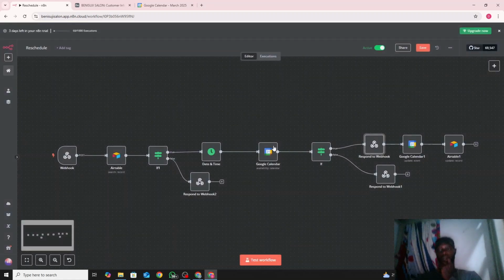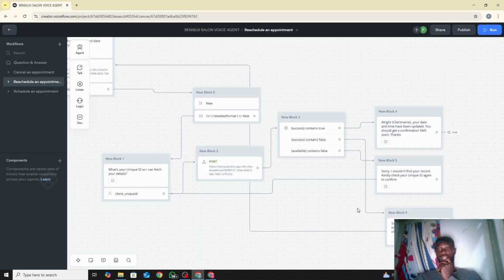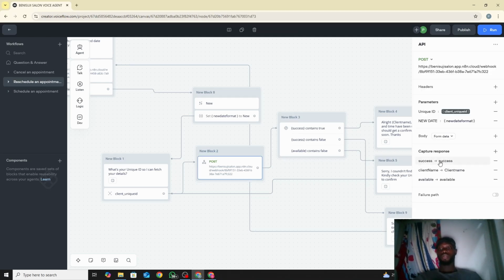Just to go back to it. So we said okay, all right. Now we retrieve the client's name in this place here. You see, we retrieve the client's name. So we save it as client's name, just like the way we did it then.